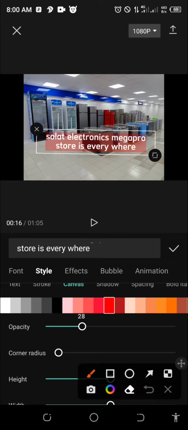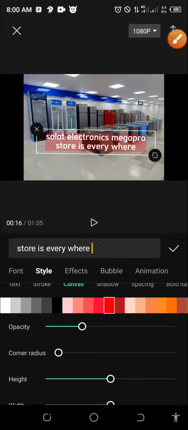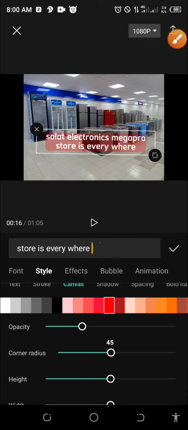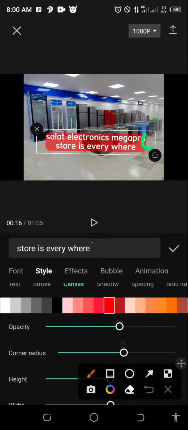Then if you look at this, the background was curved. So I will go to the corner radius, click here. I will adjust it. Are you seeing that it is curving? Let me adjust the opacity so that you'll be seeing it. Let me do the curving. Are you seeing that it is curving? This is how it is. You curve the radius of the background of the text.